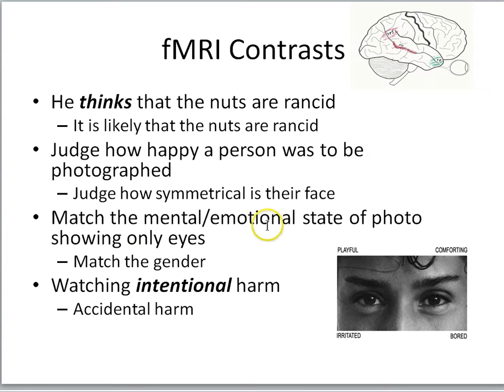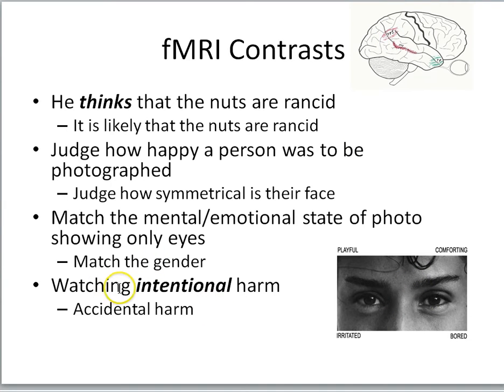What if you match the mental emotional state of photographs showing only the eyes and then subtract a judgment about gender, you get TPJ. Now, what is this task? Well, here's a picture of eyes, and the task would be to pick the appropriate word that matches the eyes. So we have to do some mentalizing here. What is this person's mental state? What are they feeling? What's their emotional state? That task, contrasted with just what's the gender of the person, activates TPJ.